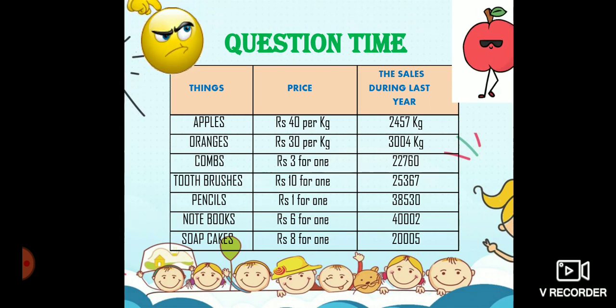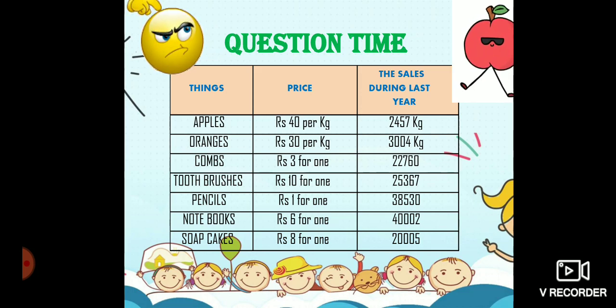Without analyzing the data completely, you will not be able to answer the questions asked from the data. First analyze the data completely, okay. So how many things they had given here? 7, yes. They have also given the price of those 7 things according to their quantity, for 1 kg.